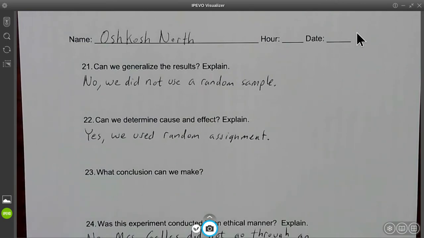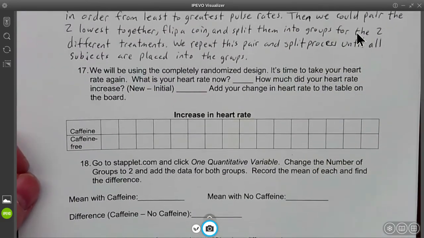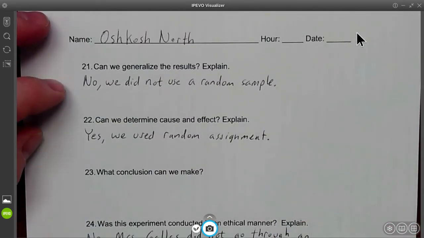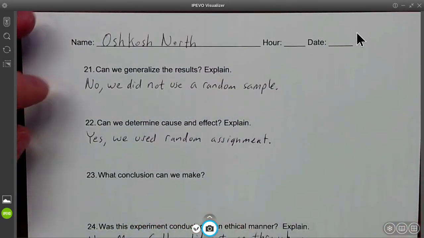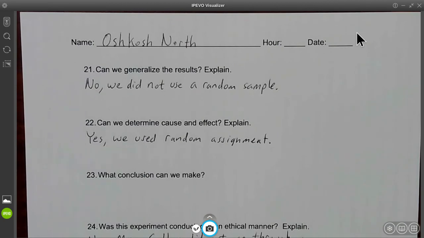Can we generalize the results if we had done this experiment? Okay, so let's think about Mrs. Gallus's class. For Mrs. Gallus's class, could we generalize the results? If you used a random sample, you could, but it's not a random sample. It's a convenient sample. When you select all the students in your class to participate, that's a convenient sample. That doesn't necessarily represent the population.